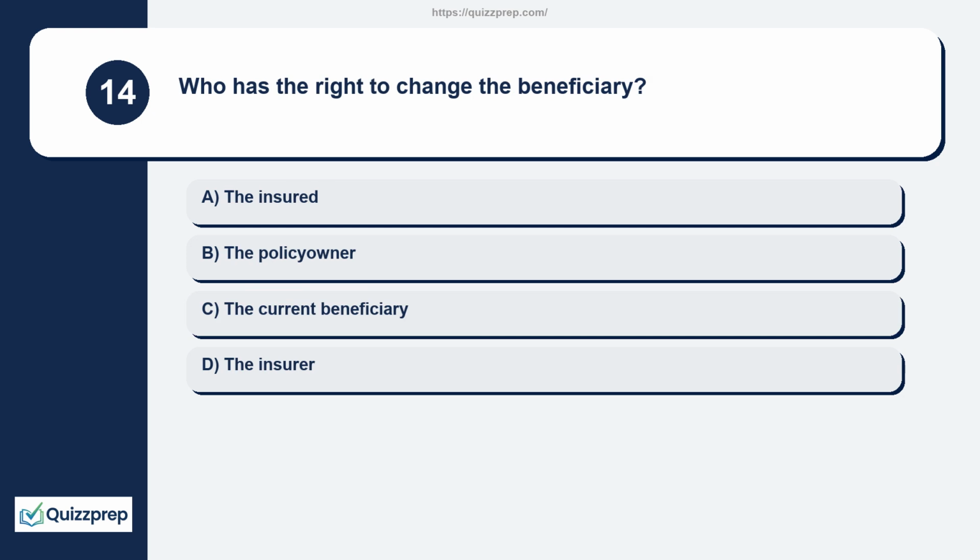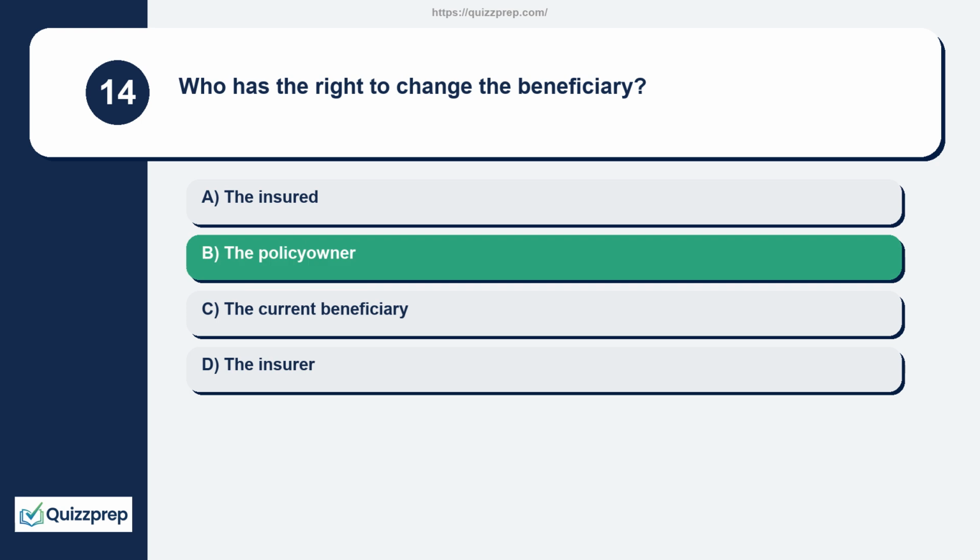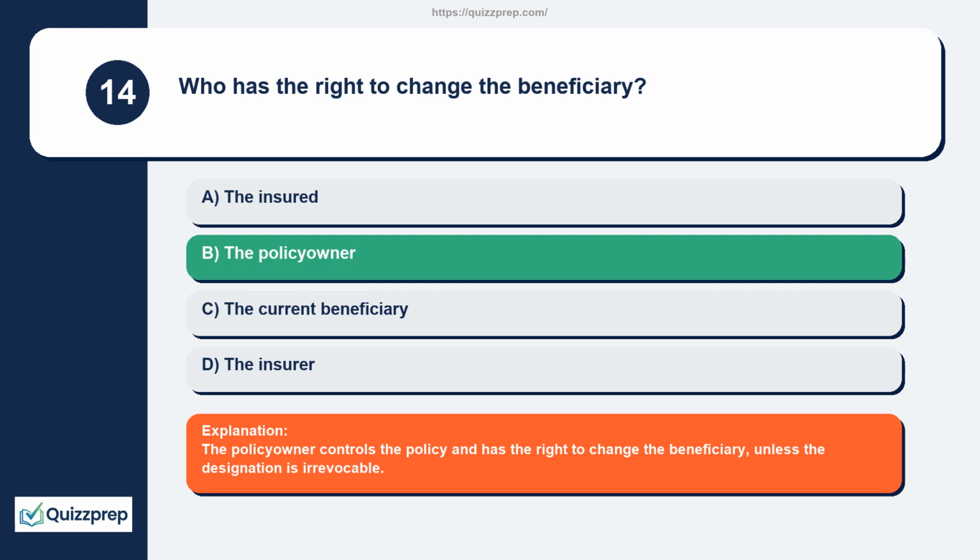Question 14. Who has the right to change the beneficiary? The insured, the policy owner, the current beneficiary, the insurer. The policy owner controls the policy and has the right to change the beneficiary, unless the designation is irrevocable.